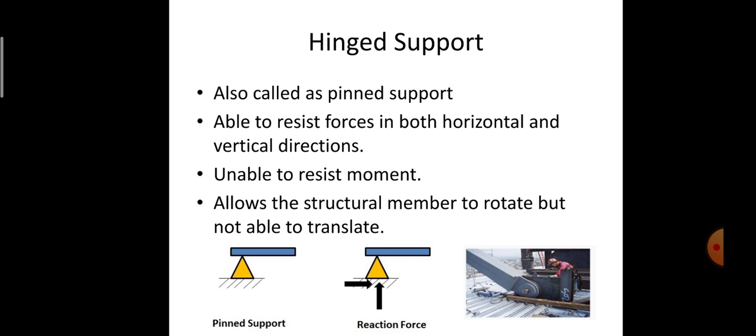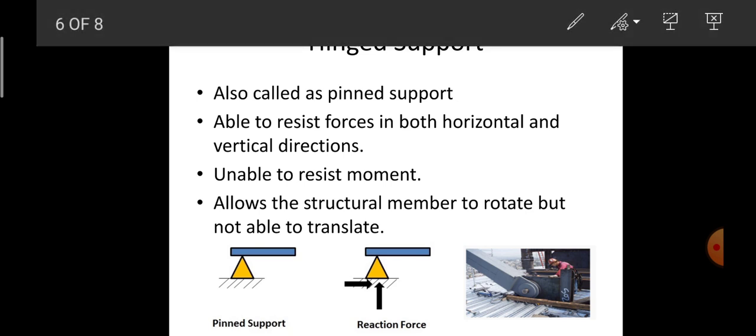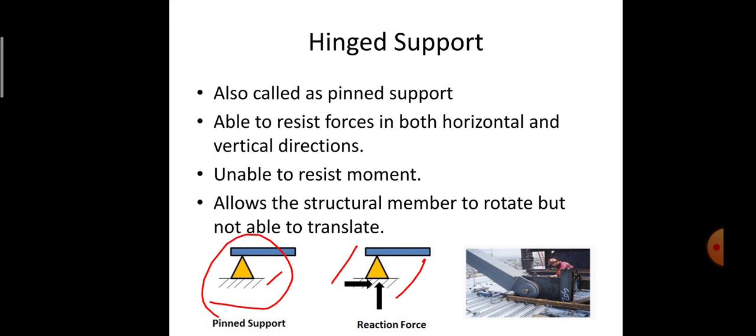Here the reaction of the pin support is shown in the pictorial representation. This is the typical sketch of a pin support. It is represented like this. If you convert that into a free body diagram, it is converted as one horizontal and one vertical reaction. So this is the free body diagram or free body sketch of the hinge support or pin support.